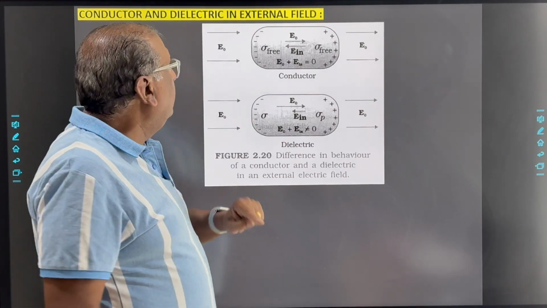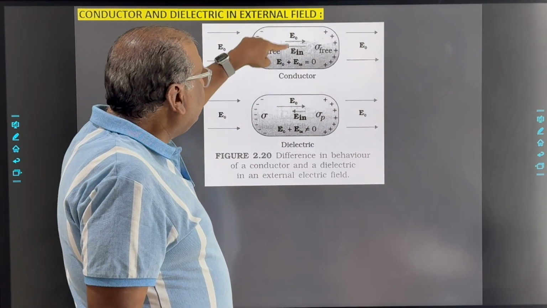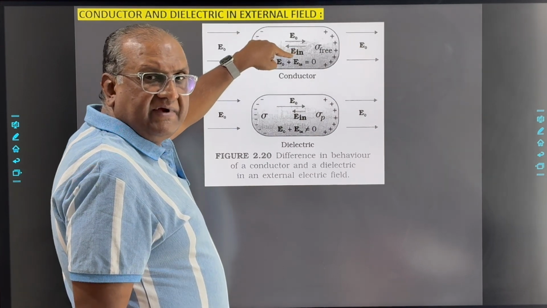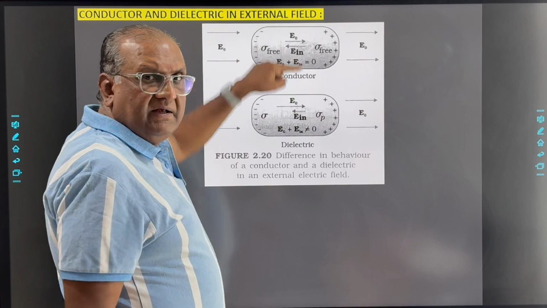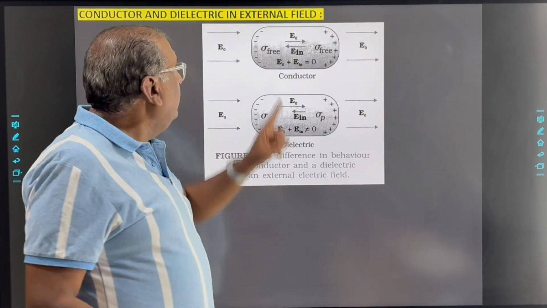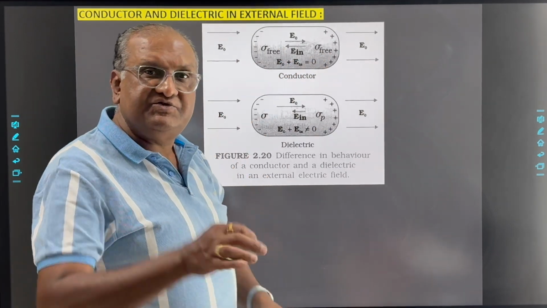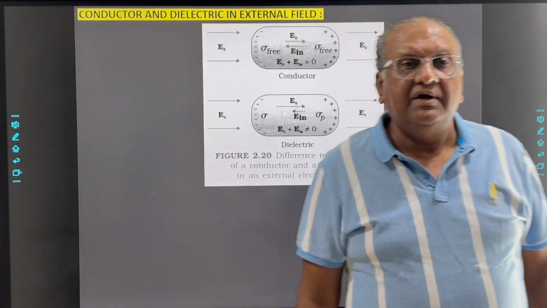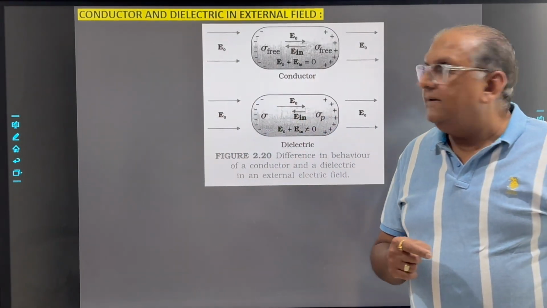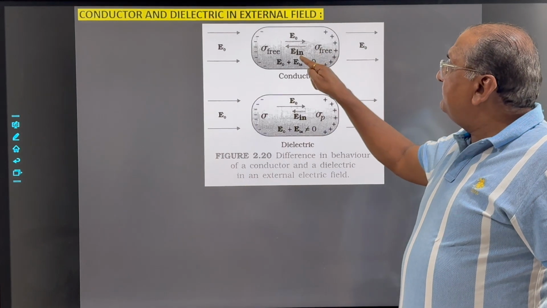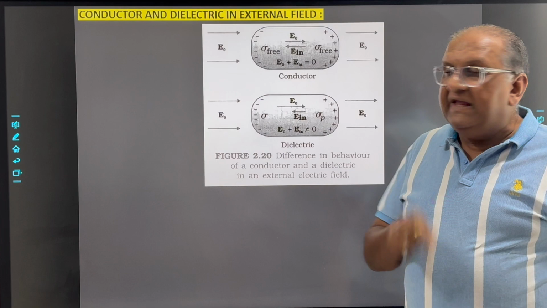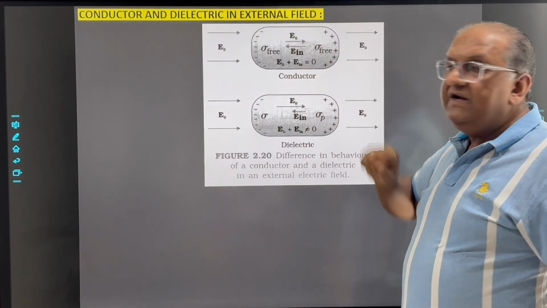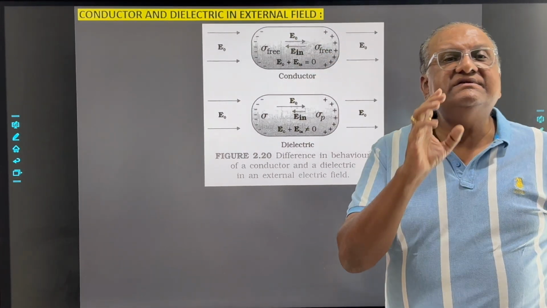But till the net electric field inside this conductor, this external plus internal, is not equal to 0, the accumulation of charges will continue. And when this external and this internal electric field become equal, then the net electric field becomes 0.